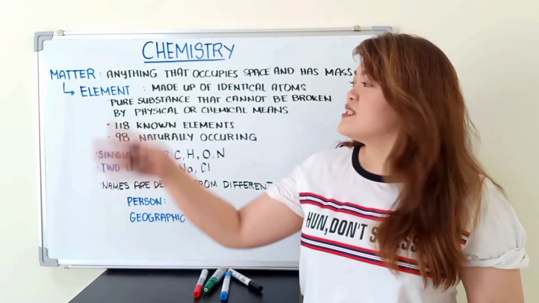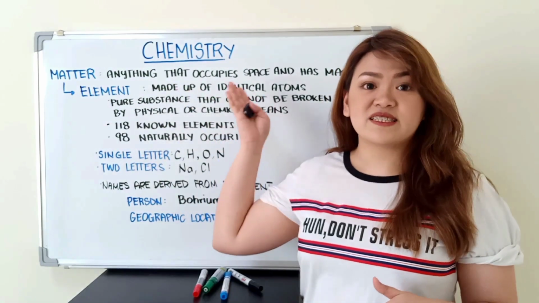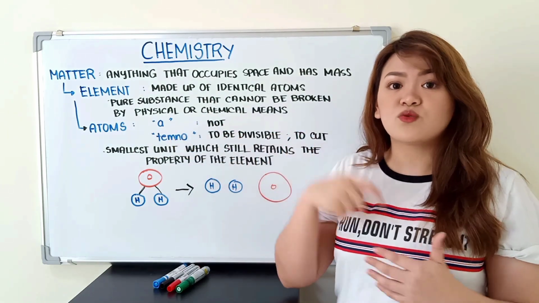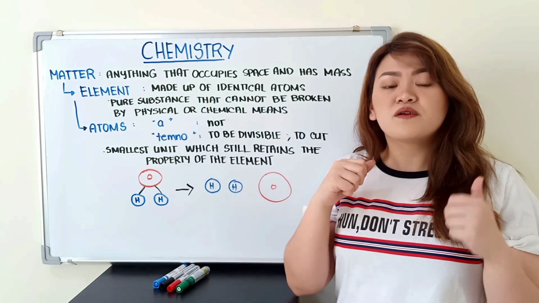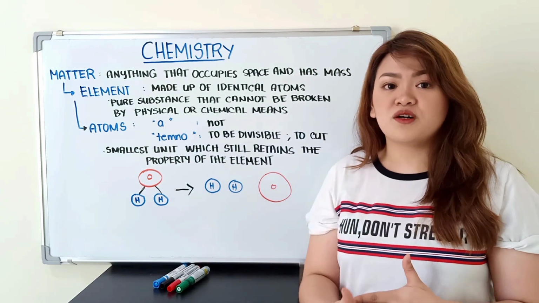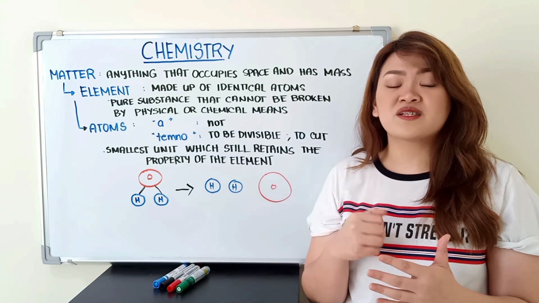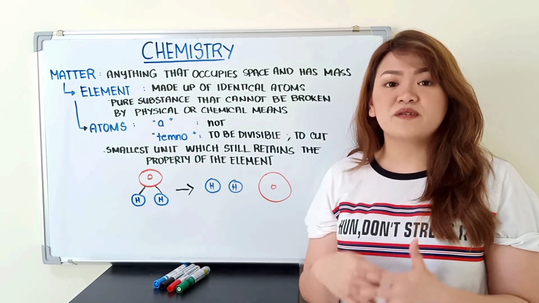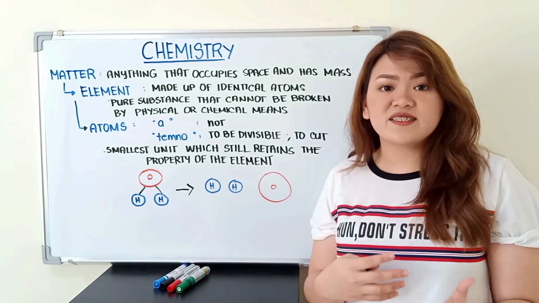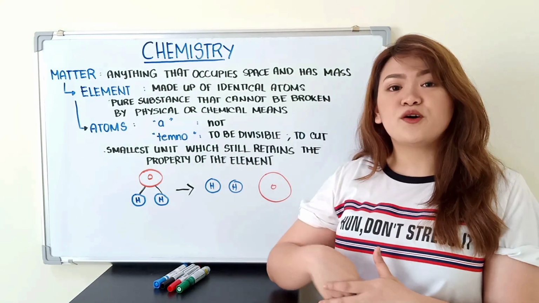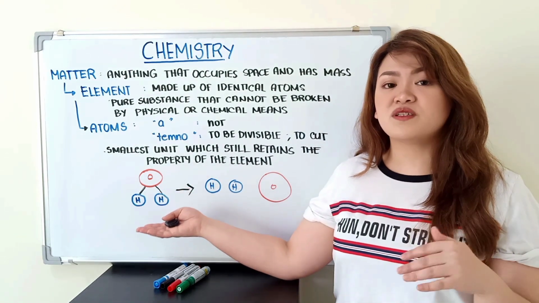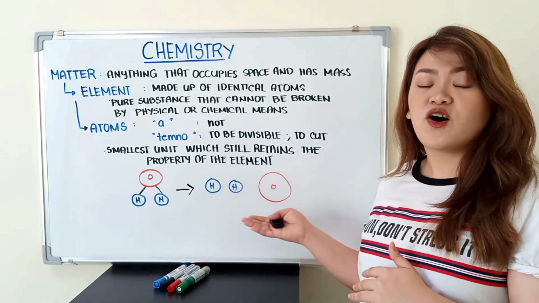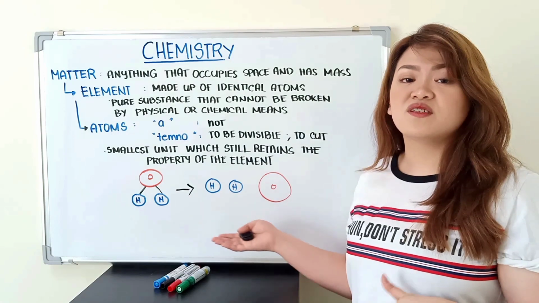So going back, elements are made up of identical atoms. Atoms is derived from a Greek word which means not to cut or not to be divisible, because it is the smallest unit possible that still retains the property of its element. Meaning you cannot cut it or break it down into smaller pieces and still retain its identity or characteristic. For example, when you break down water down to its building block, may matitira ka pa rin dalawang hydrogen atoms at isang oxygen atom na pwede mong i-differentiate sa isa't isa.